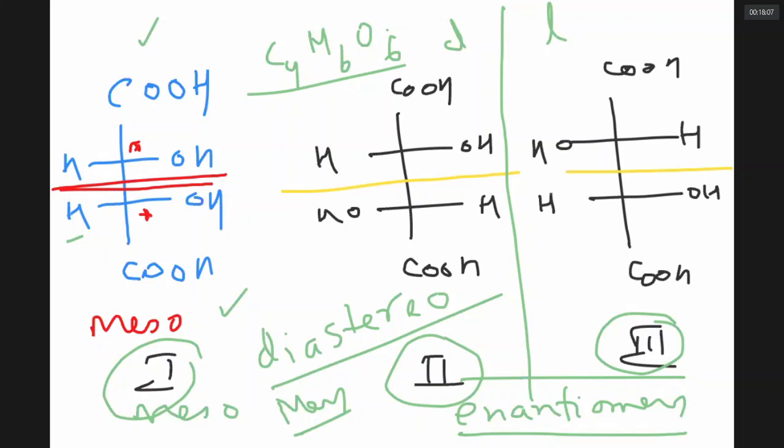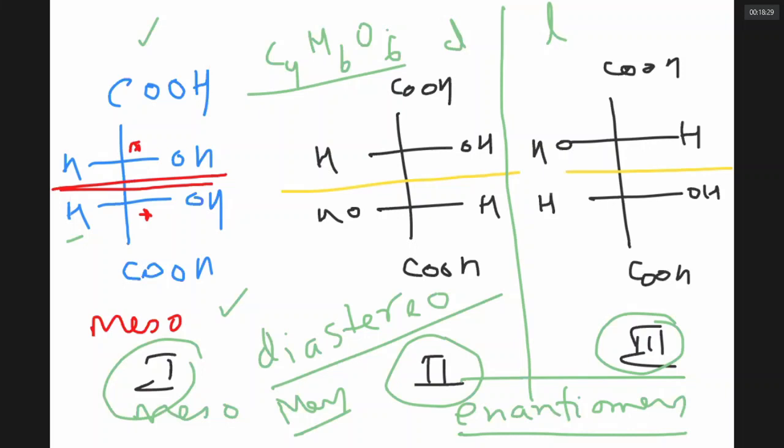Diastereomers have different chemical properties, different physical properties, different boiling points. But enantiomers have the same chemical properties, same physical properties, same melting point, but they differ in the direction in which they rotate plane polarized light. So I introduced you to the idea of meso compounds and enantiomers.